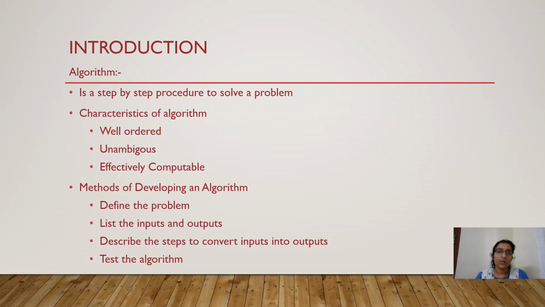The first property is that it should be well ordered. The ordering of the steps should be proper. The second property is unambiguous. There should not be any ambiguity; the algorithm should define the steps clearly. There should be clarity in the algorithm. The third property is effectively computable. That means the algorithm should be able to compute the output, otherwise it will be a waste. So these are the different properties or characteristics of an algorithm. Next we can see methods of developing an algorithm.